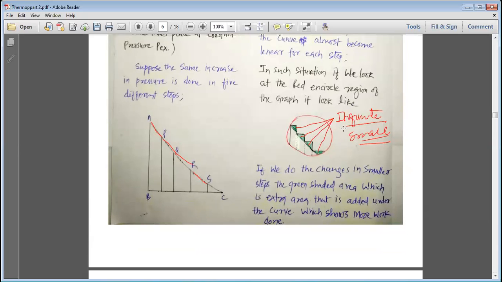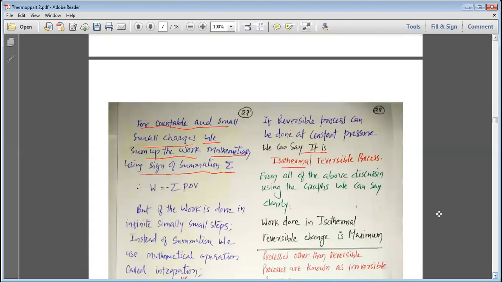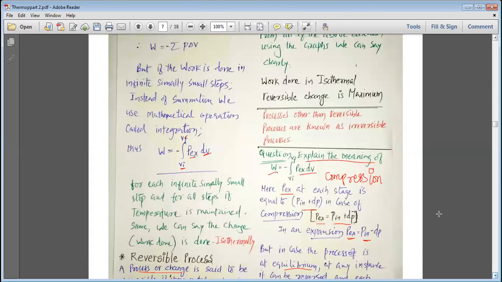You can see that when we enlarge that portion, there is a clear straight line, and this green region that we get is the extra work that we get when we do the work in an isothermal reversible way. My dear students, isothermal means the temperature remains constant, and this is how we can say that the work done in an isothermal reversible process is maximum.